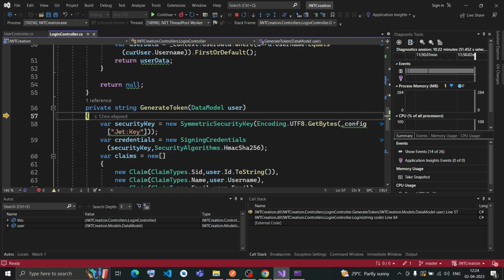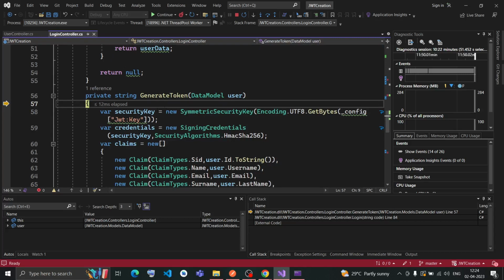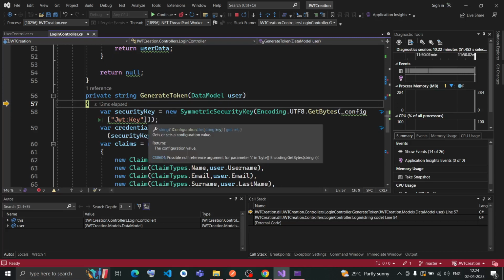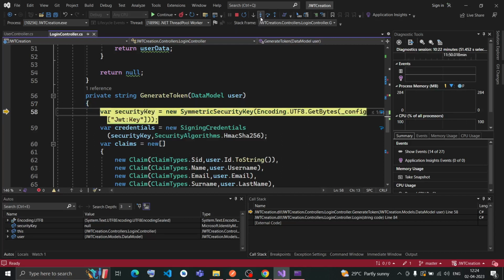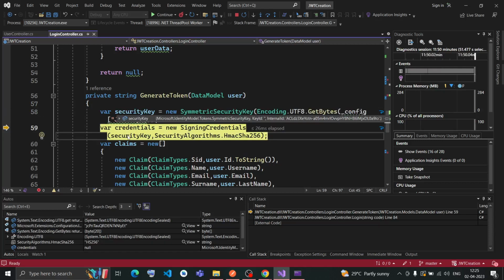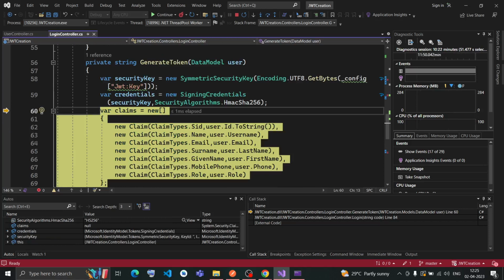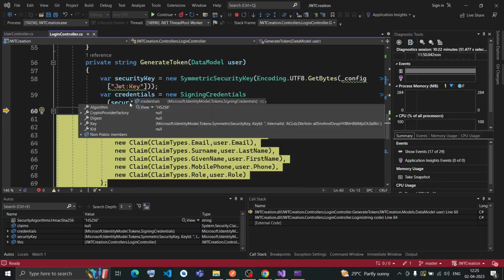So this method will generate the token itself. First the symmetric key, the security key. The security key is coming from the underscore config, this JWT key. So I'm passing the key which is inside the app.json file as the security key. First the security key is null. If I pass it, now the credential has been verified with this var credential. First it is null. Now if I run into it, it is getting data here. See, the key has been passed here.